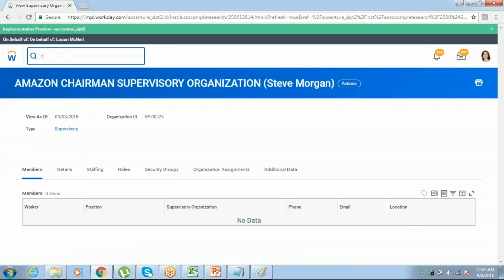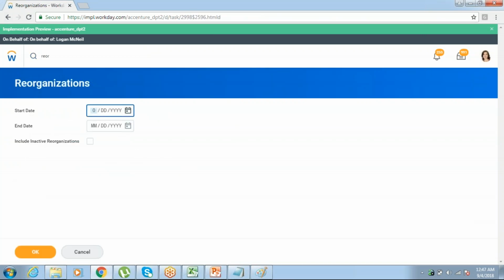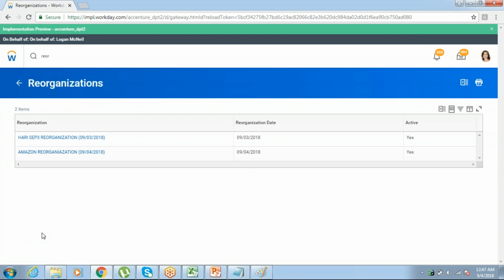Now what is reorganization? Go here, reorganization. Let me track it. I wanted yesterday to today. Now click on OK. See, yesterday I created this one, today I created this one.